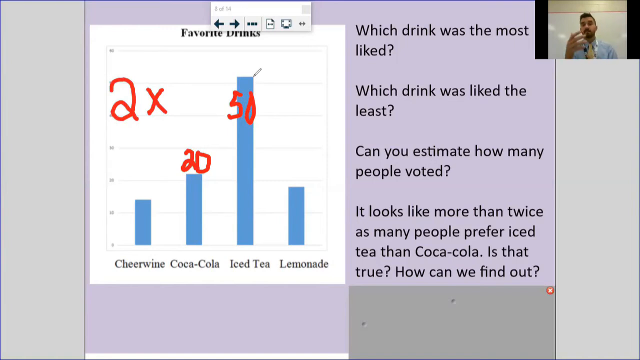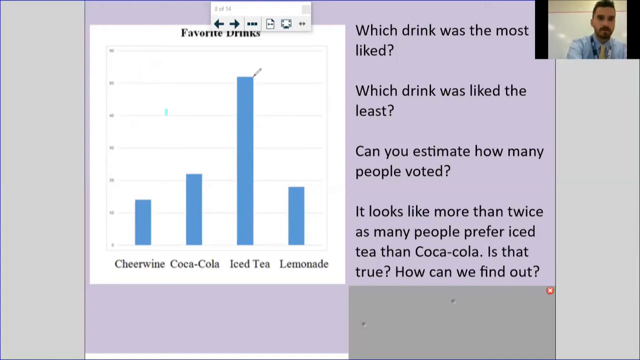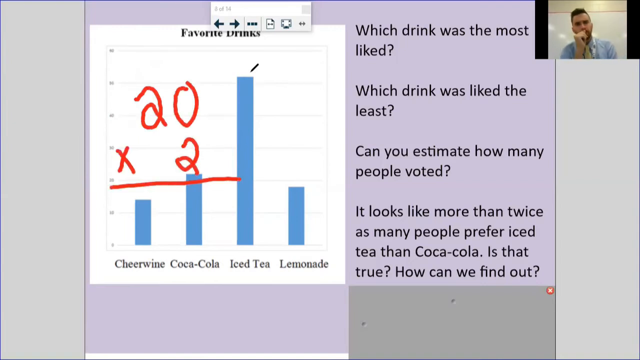That means I can take that Coca-Cola, do 20 times 2, and see if it gets me to iced tea, to see if that statement is correct, because it's saying it's more than twice. So let's do that Coke times 2. I'll show you a couple different ways to do that. This is the standard way we're going to be doing it. And I'll be honest, I'm not sure in 3rd grade if you did the 2 by 1 and the 3 by 1. But you set it up just like this.